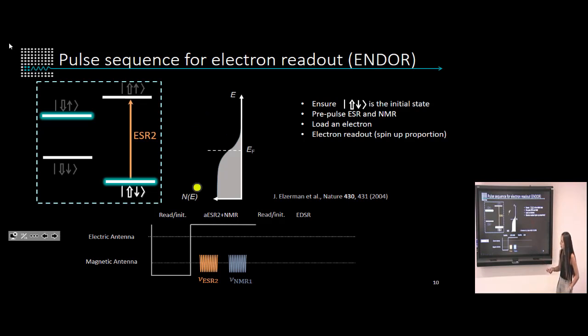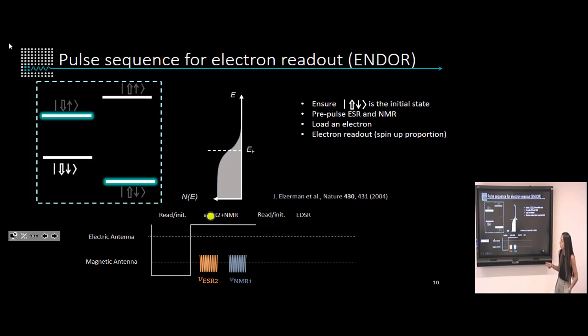So if we load an electron in this state, the ESR pulse will bring it up, and the NMR pulse won't do anything to it, and then we will read out and reinitialize our state in the ground state.